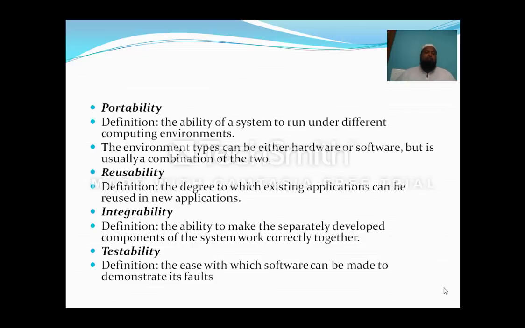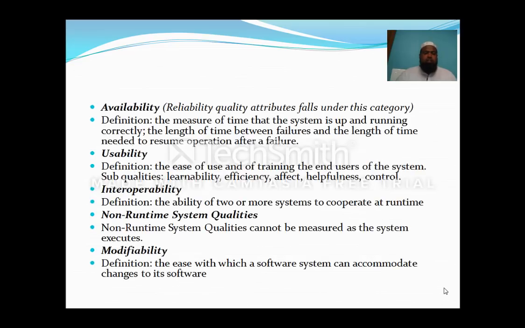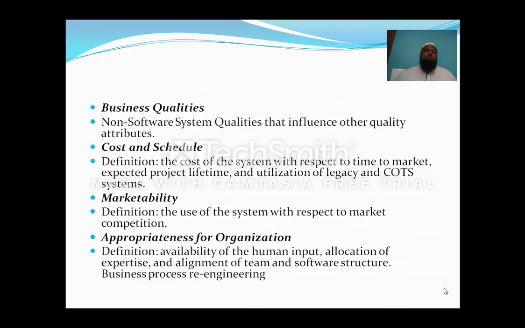Then integrability: the ability to make the separately developed components of the system work together correctly. Now testability: the ease with which software can be made to demonstrate its faults. Now business qualities, the next one, after runtime and non-runtime. Non-runtime, you can see that the business qualities are non-software system qualities that influence other qualities.